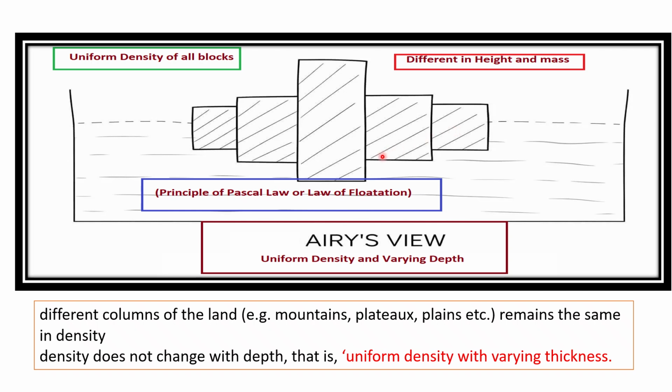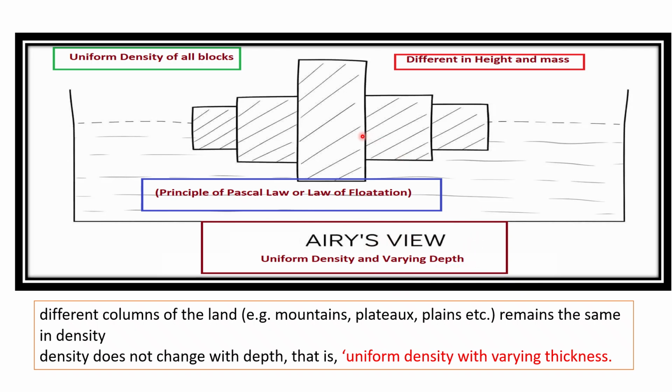According to the theory, all blocks try to adjust and maintain a balance within the liquid, and that balancing line will be a curved line. That is the justification of Airy's views: uniform density but varying depth. Uniform density of what? All crustal blocks, all the sial material, have a uniform density. But due to Pascal's law or the law of flotation, they are adjusted in the substratum, the asthenosphere, with varying depth.